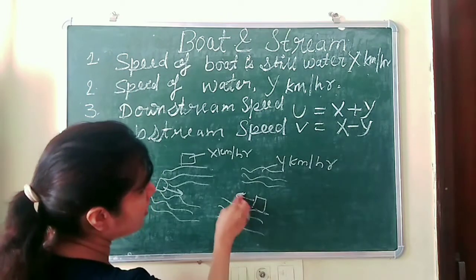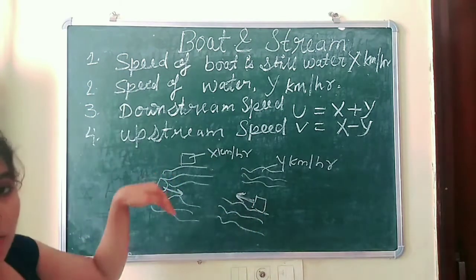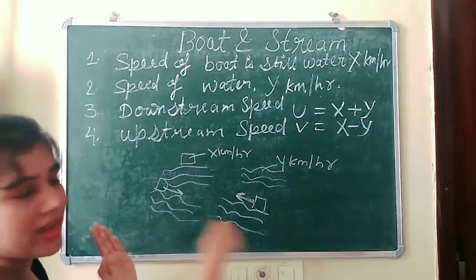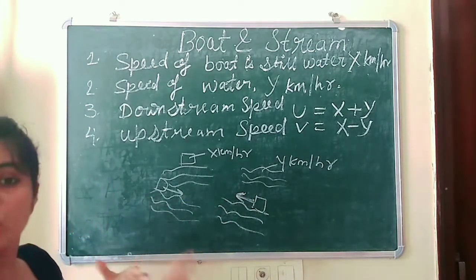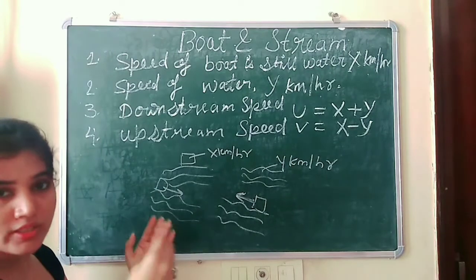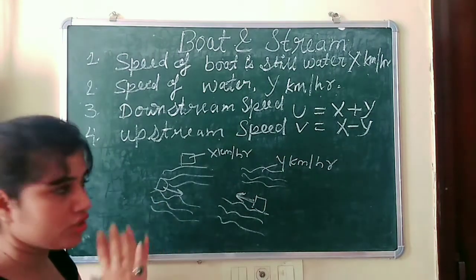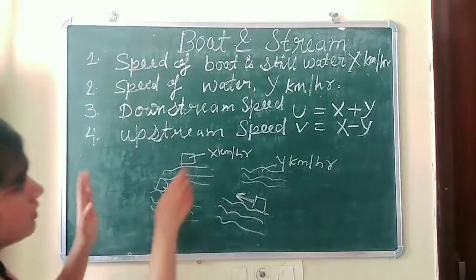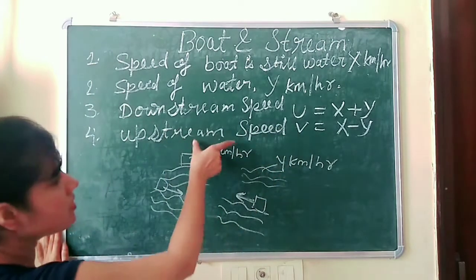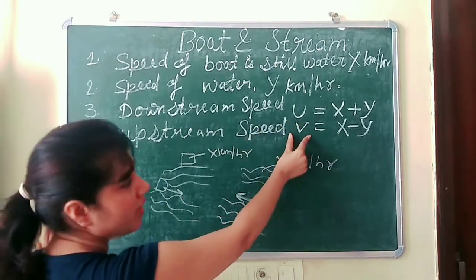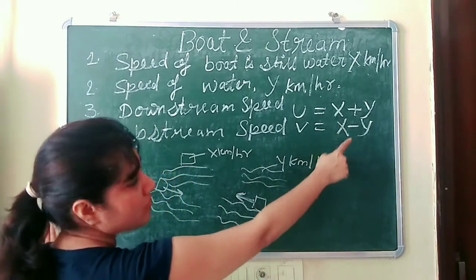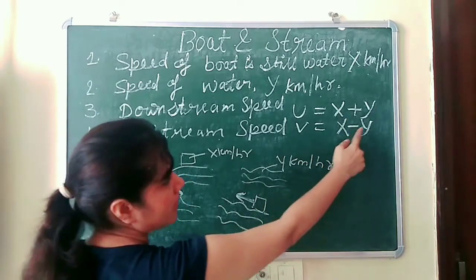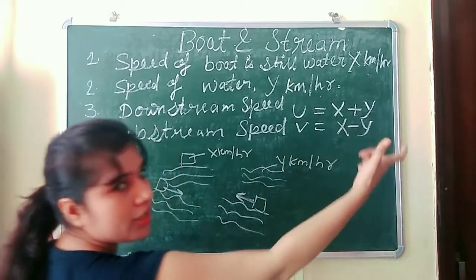This is the movement of the boat, upward, so both are opposing each other because they are not moving in the same direction. In this condition we denote the upstream speed by v, and it becomes x minus y, the speed of a boat in still water minus the speed of the water.